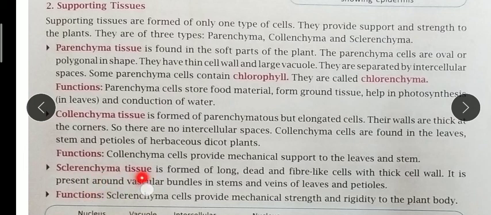Sclerenchyma, the third one, is sclerenchyma. The structure is different. It is made of long, dead, fiber-like cells with a thick cell wall, and it is present around the vascular bundle. We have the xylem and phloem. I will explain to you now what the vascular bundle is. It is present in the stems, veins of the leaves and petioles.